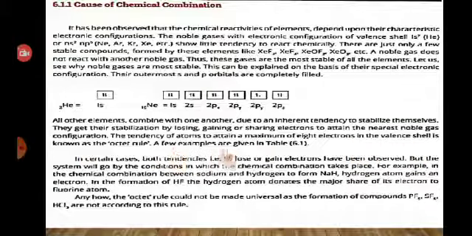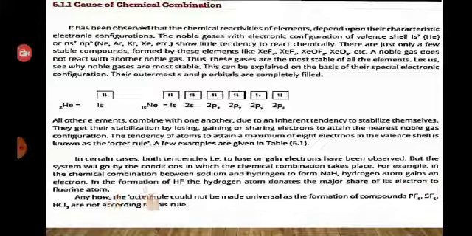A few examples are given in the table. In certain cases, both tendencies, that is to lose or gain electrons, have been observed. But the system will go by the conditions in which the chemical combination takes place. For example, in the chemical combination between sodium and hydrogen to form sodium hydride, a hydrogen atom gains an electron.